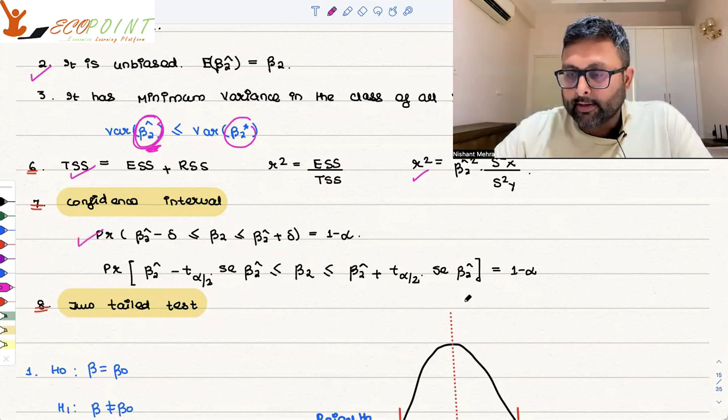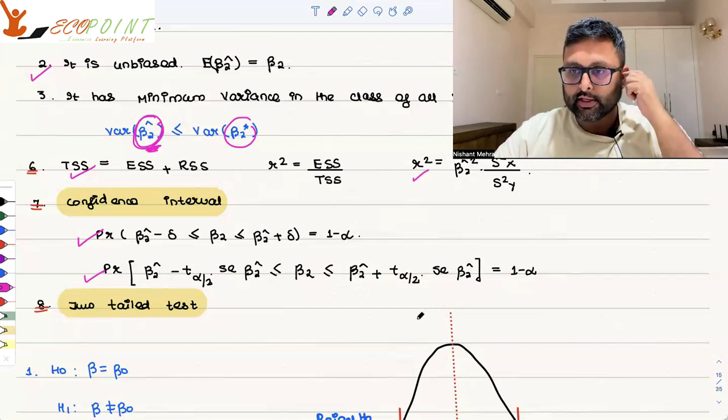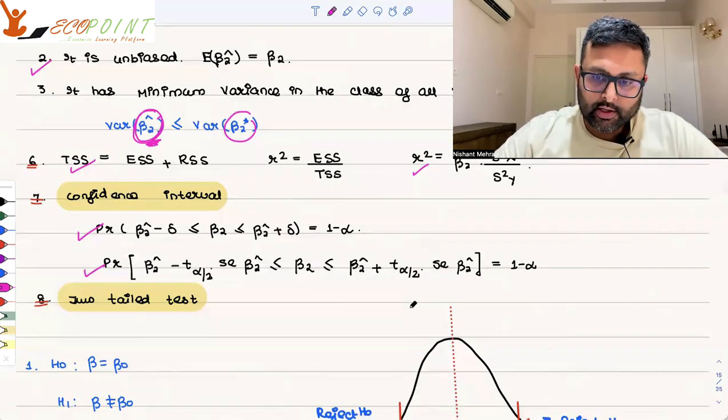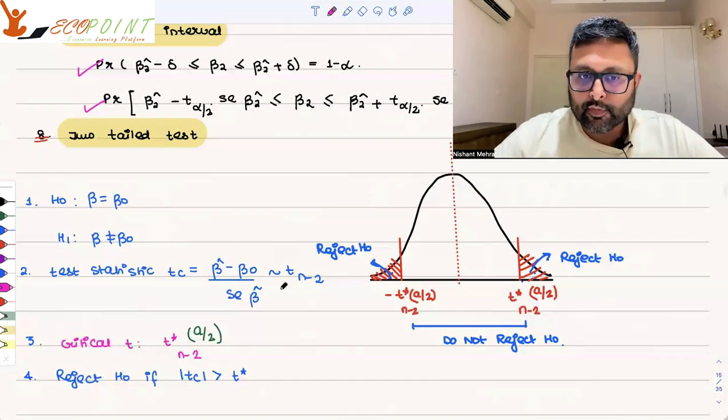And then you have this. I have given a video on this, so you have to look at that. That is, how do you convert this for beta 2 hat, for the slope coefficient, you write the confidence interval using the t distribution. This also we have done, the two-tailed t-test.